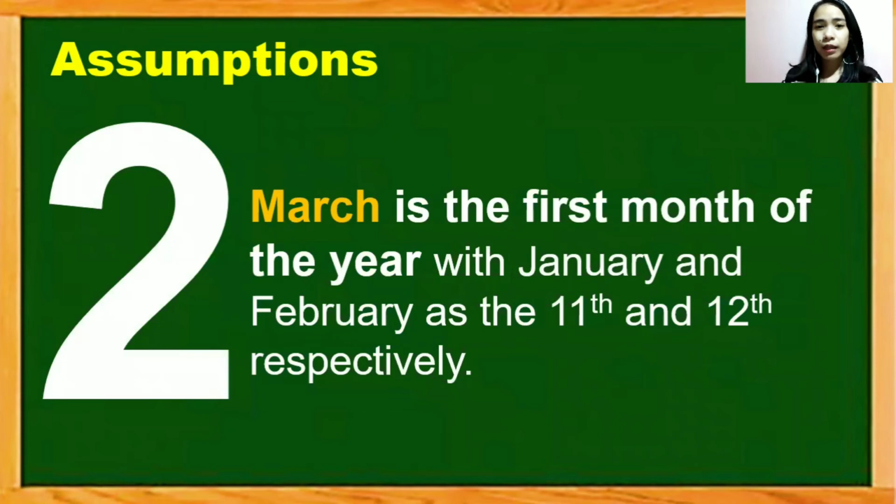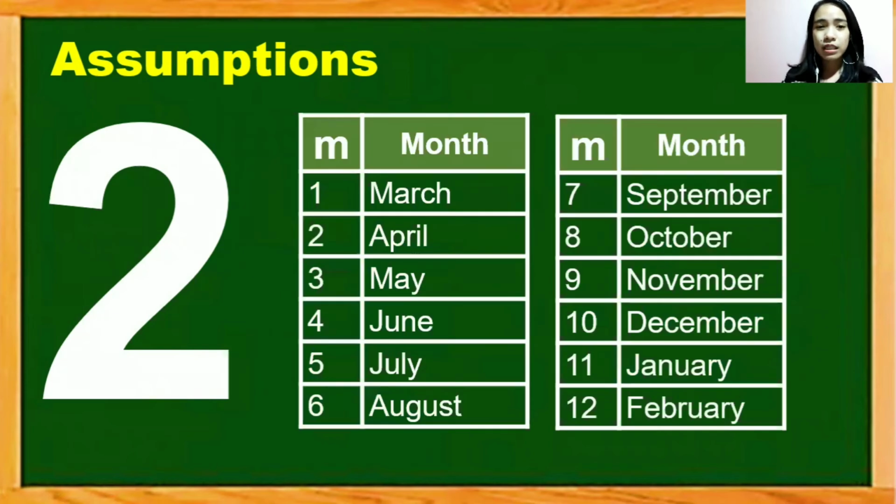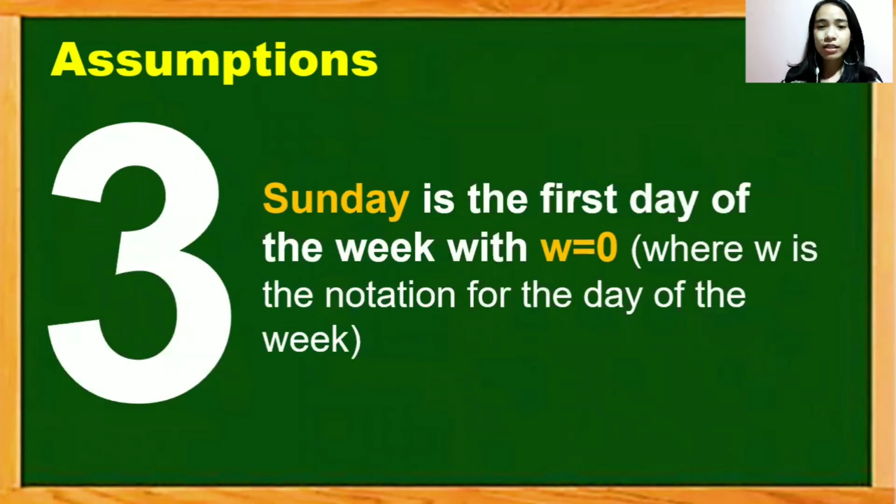Second assumption: March is the first month of the year, and January and February are the 11th and the 12th respectively. This table represents the values of M for every month, which will be very helpful in our discussion later on. And the third assumption is that Sunday is the first day of the week with W equal to 0, where W is a notation for the day of the week.